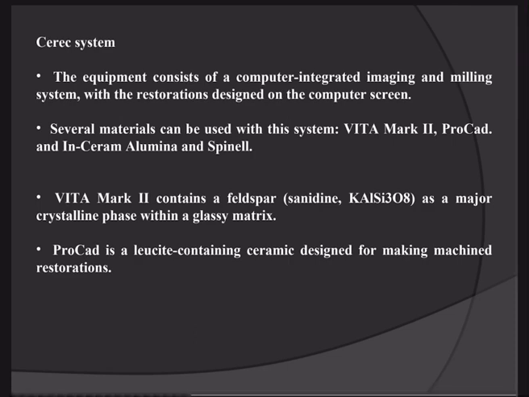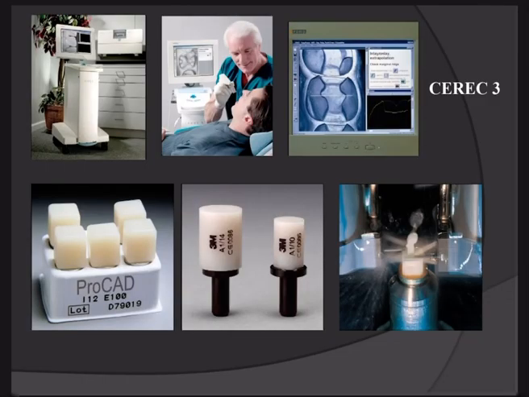Vita Mark II contains feldspar as a major crystalline phase with a glassy matrix. ProCAD is a leucite containing ceramic designed for making machined restorations. Now see in this picture, this is the machinable ceramic. You see in the first picture,